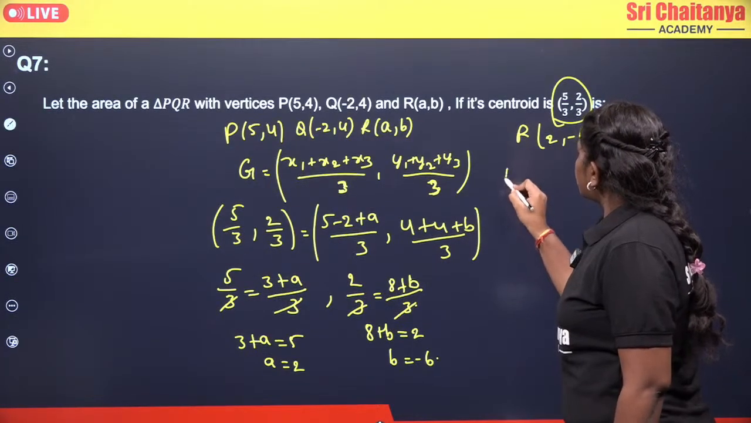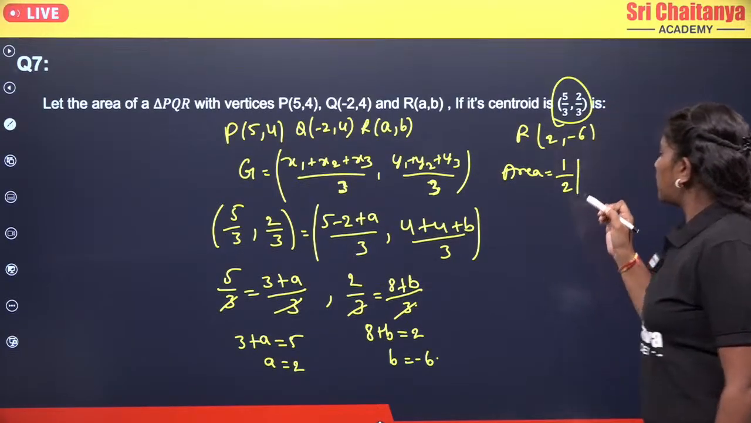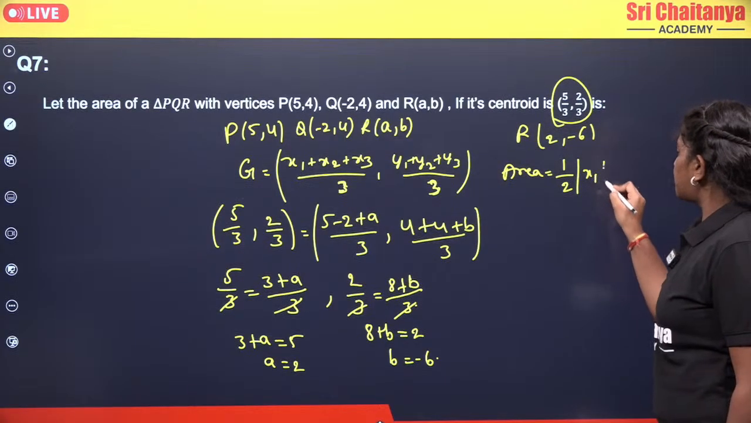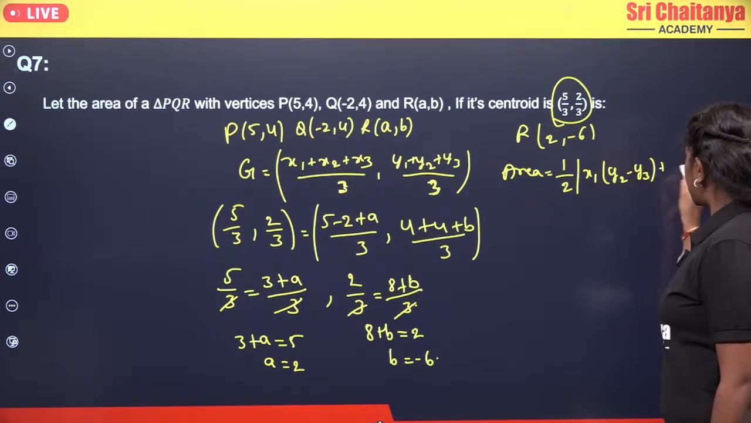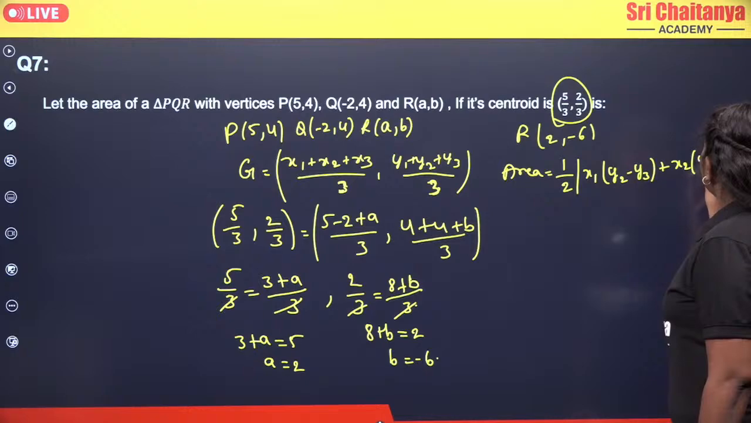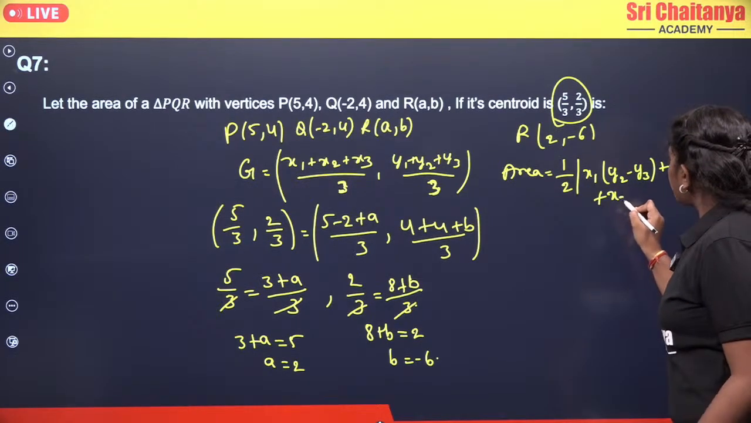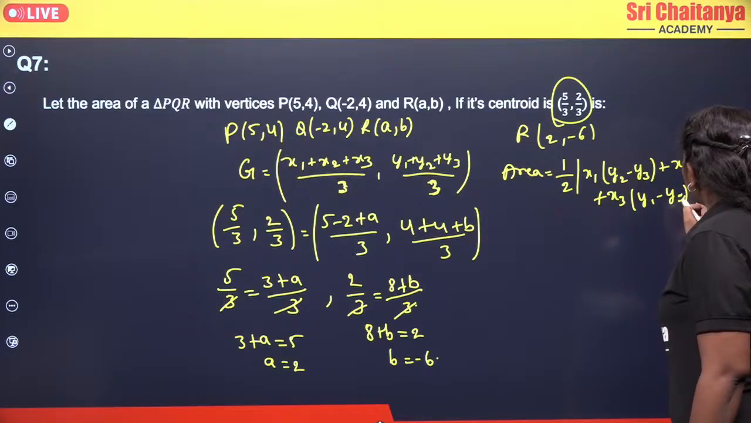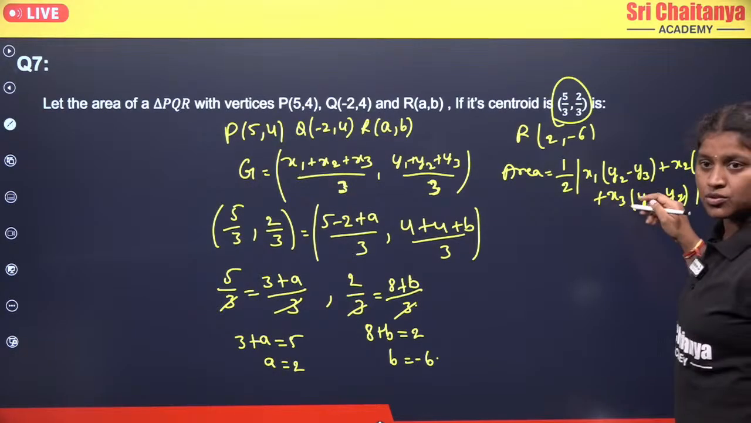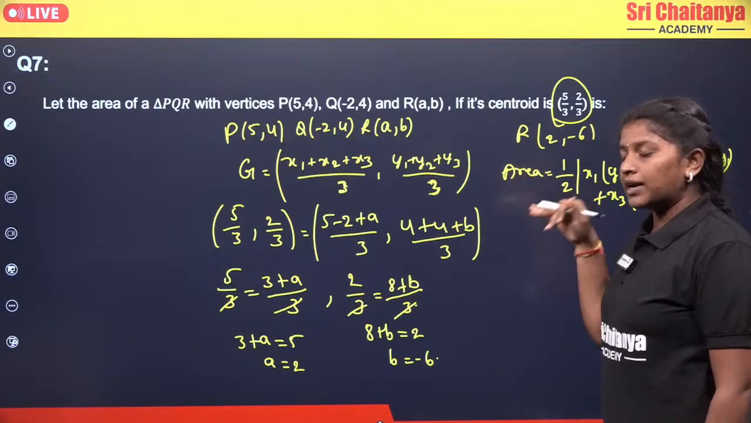Okay, now just find the area. So we know the formula: area equals half into modulus of x1 into (y2 minus y3) plus x2 into (y3 minus y1) plus x3 into (y1 minus y2). Since we have all the vertices, we can place them in the formula and we will get the required area.